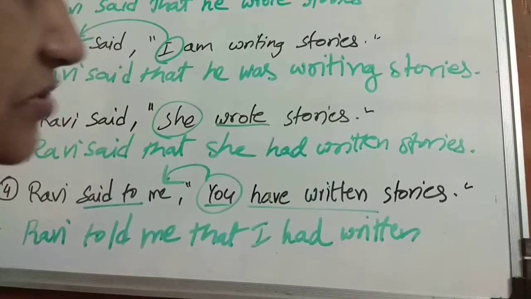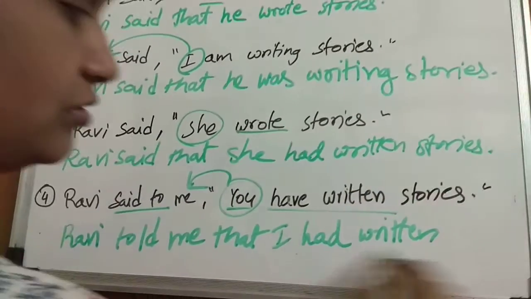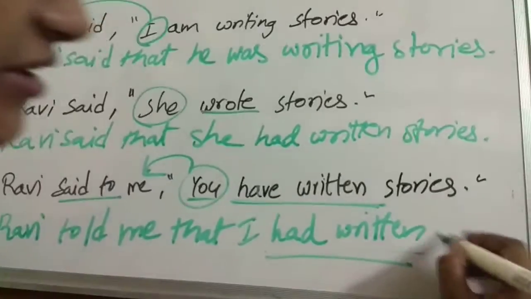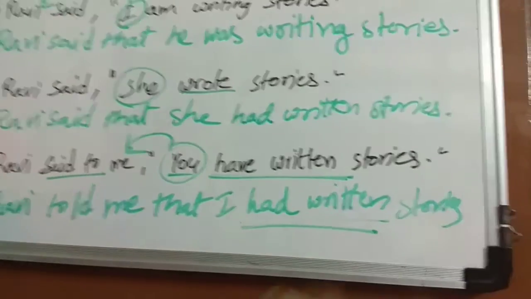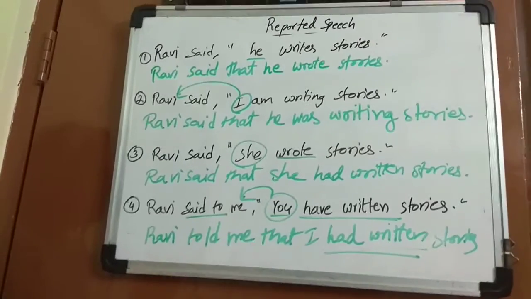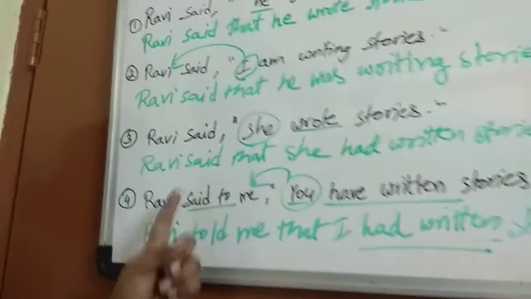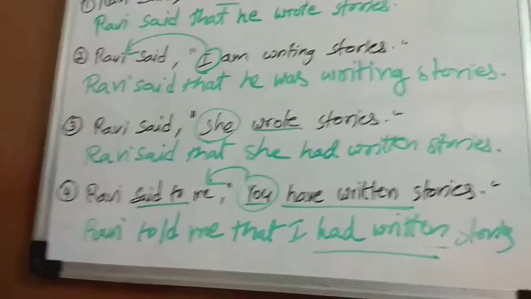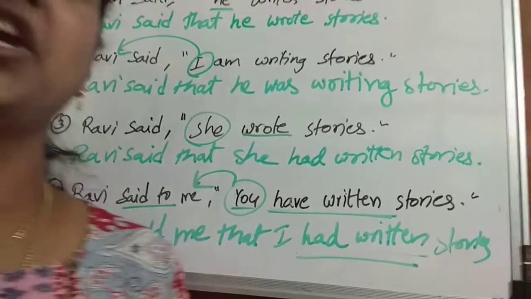Now, present perfect will change into past perfect tense. Me, no, it changes into I. Ravi said to me. Ravi told me that I had written stories. Okay, so this is how we need to change the pronouns as well as the tenses.